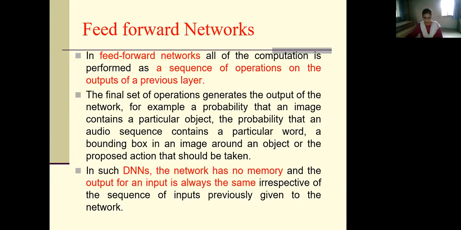As the name indicates, in feedback neural networks, the error correction takes place in all the networks, with feed forward networks as well as feedback networks. Similarly, weight updation takes place for feed forward networks as well as feedback networks. Okay, so these are not points of difference between feed forward network and feedback network.